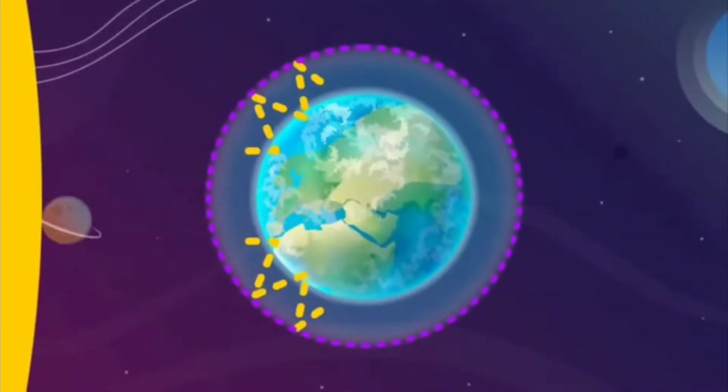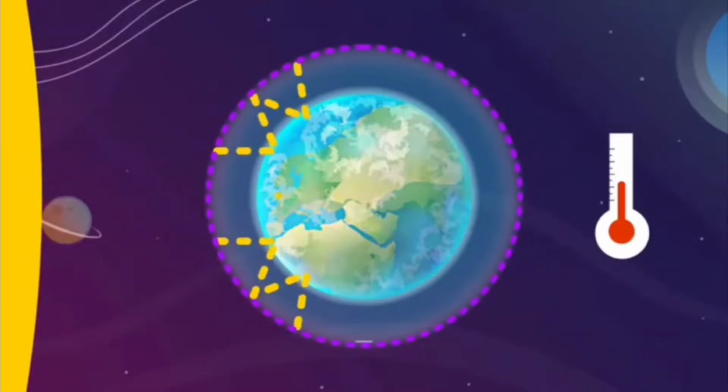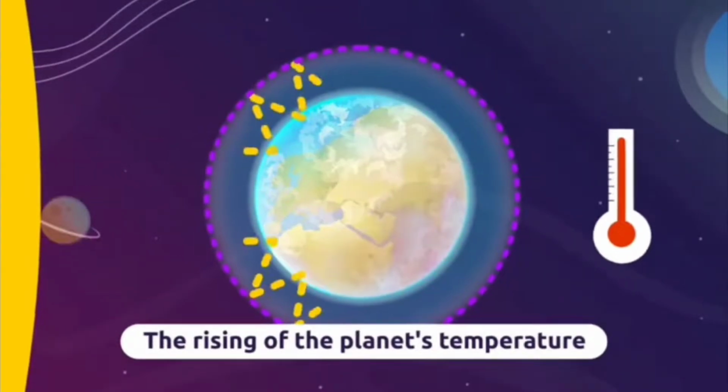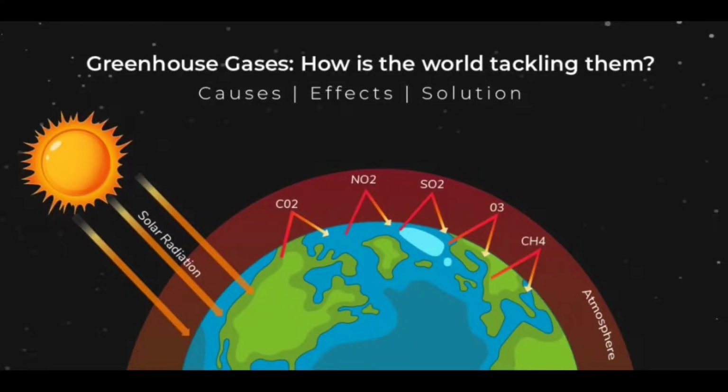Greenhouse gases let sunlight pass through the atmosphere. However, they prevent the heat that the sunlight brings from leaving the atmosphere. This is called the greenhouse effect.